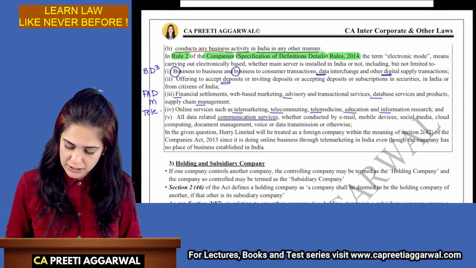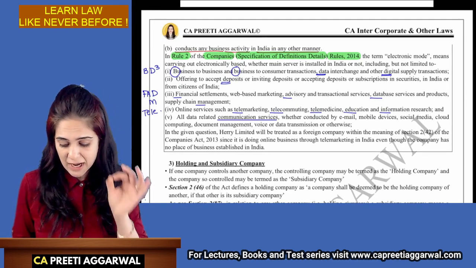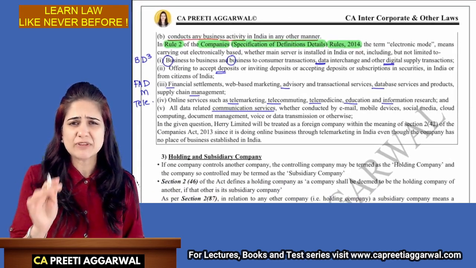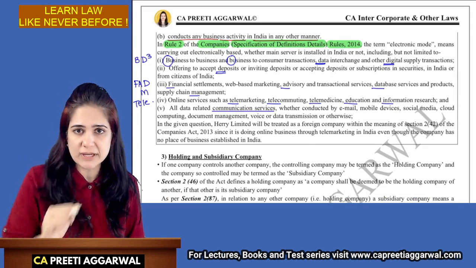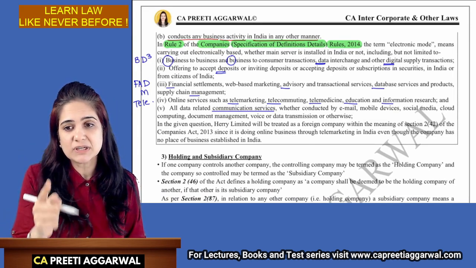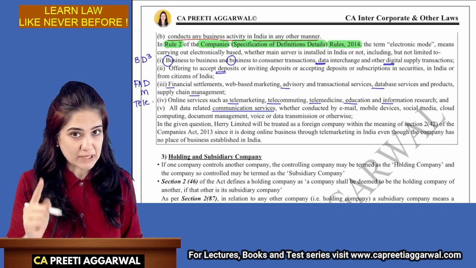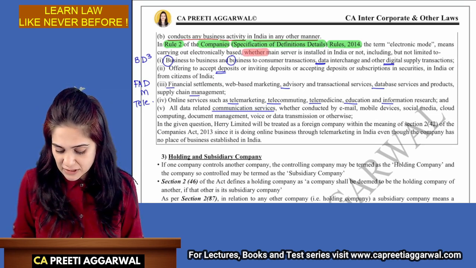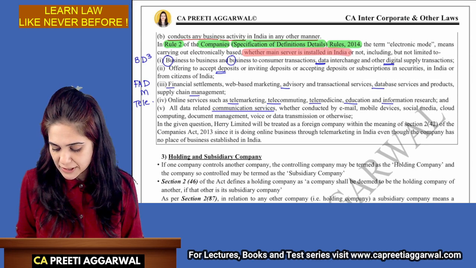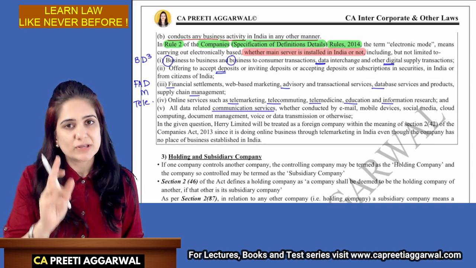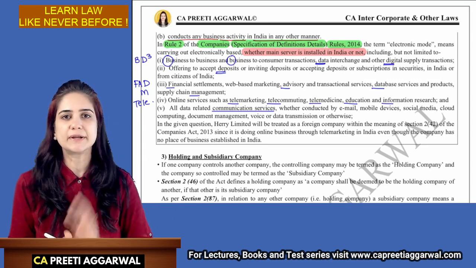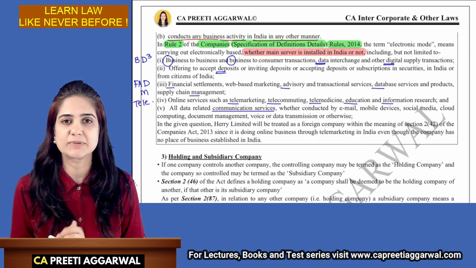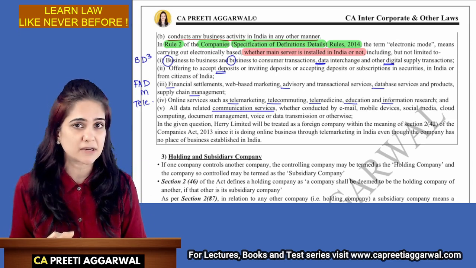So the term electronic mode, now let us highlight the key points over here. Rule 2 of the Companies (Specification of Definitions Details) Rules, 2014 explains the meaning of the term electronic mode. It means carrying out electronically based activities, highlight this, whether the main server is installed in India or not. Sometimes the question tries to confuse us. Server is outside India. So incorporation outside India, server is also outside India. How does it matter whether it is doing business in India? It's not a foreign company? No, we will not get confused.